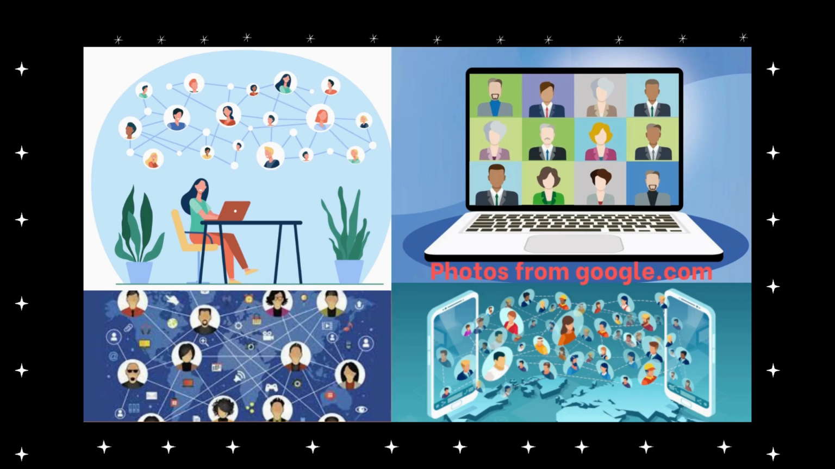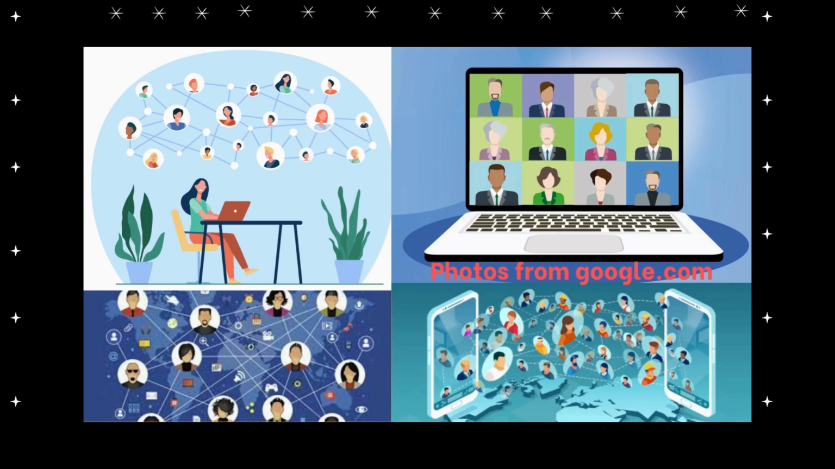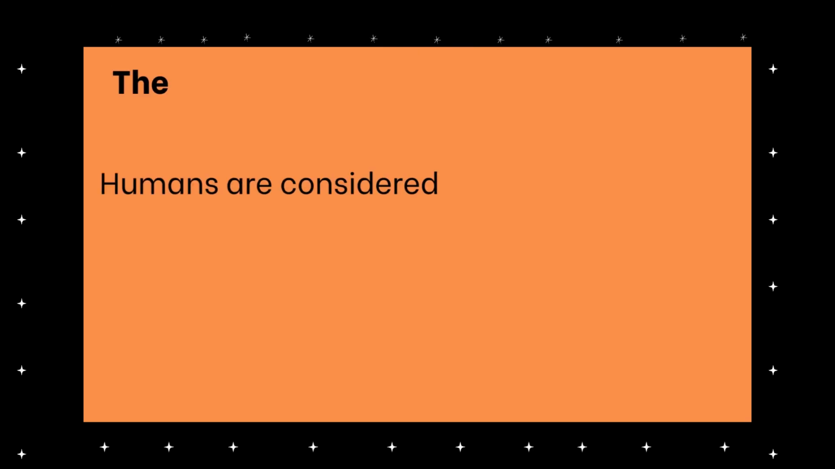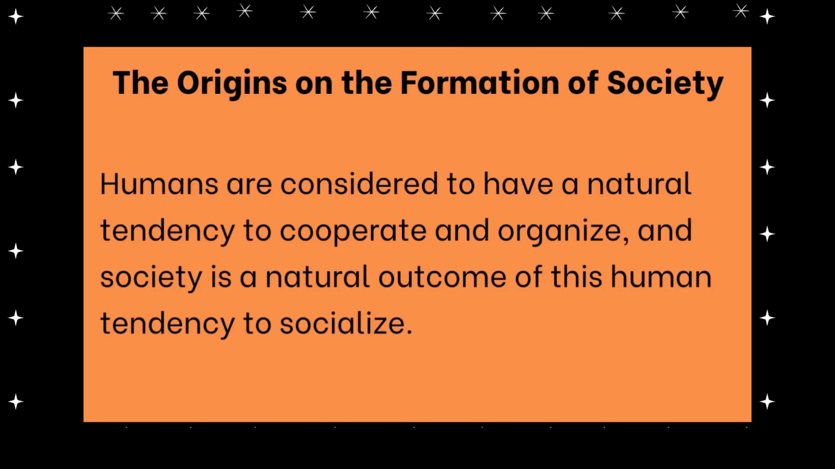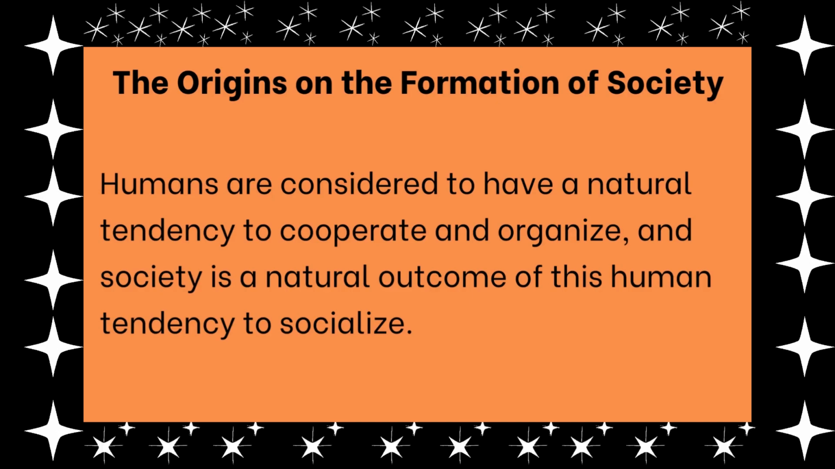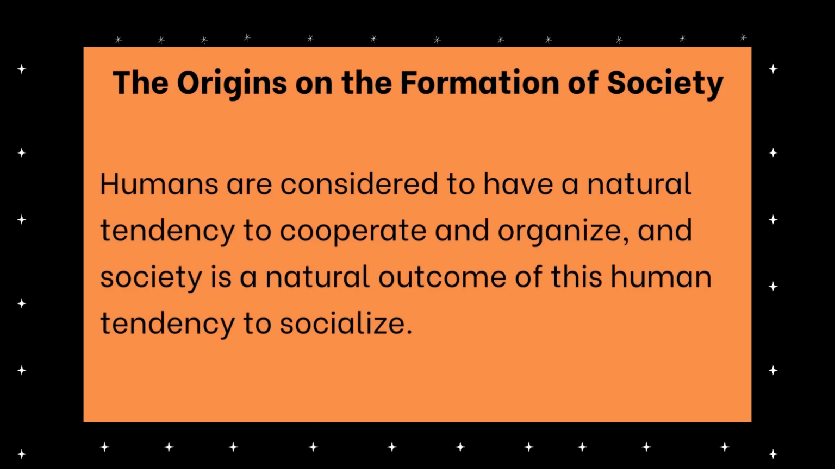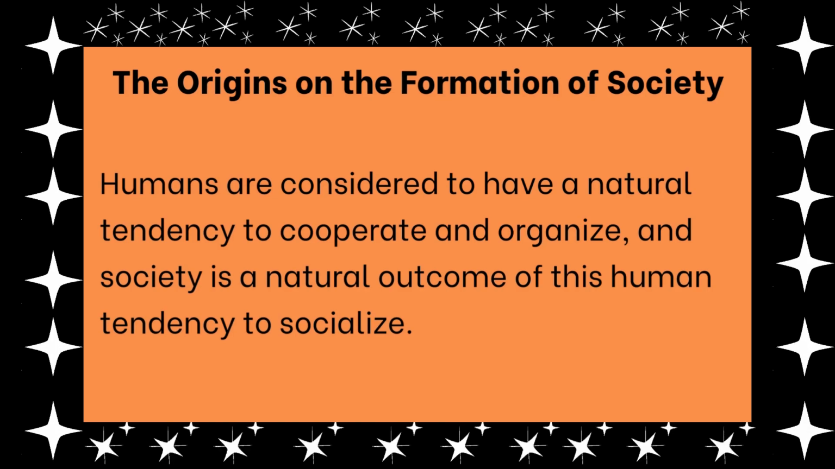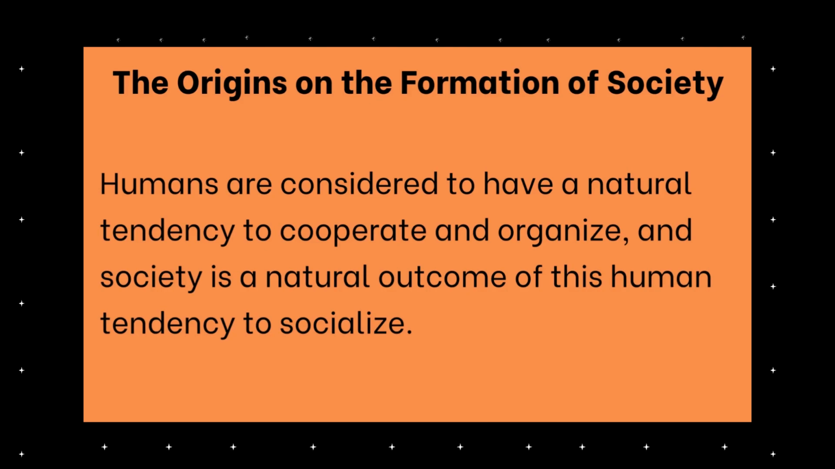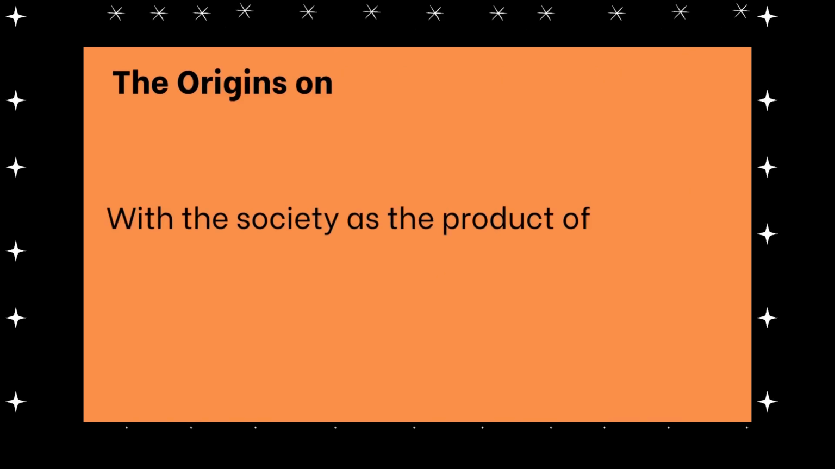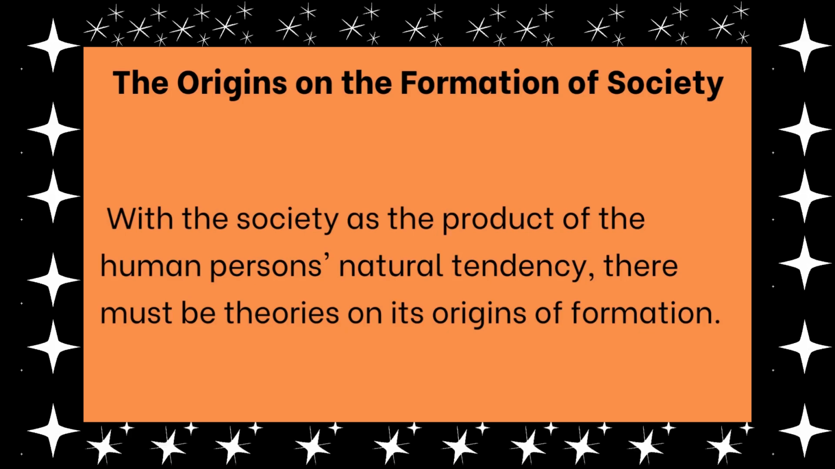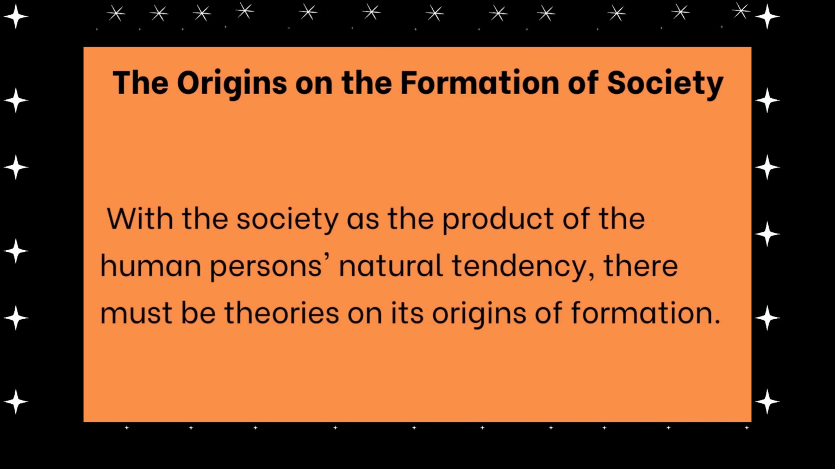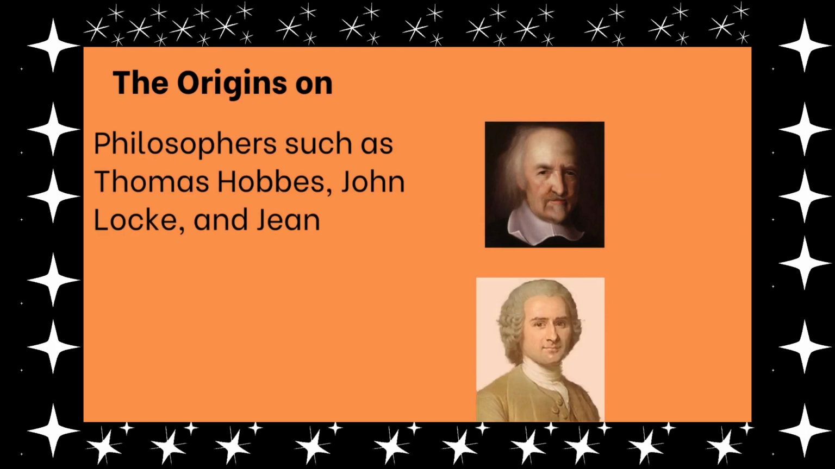Now that we already know the evolutions of society, it is also a must that we will discover how society originated. The origins of the formation of society. Humans are considered to have a natural tendency to cooperate and organize, and society is a natural outcome of this human tendency to socialize. With a society as a product of the human person's natural tendency, there must be theories on its origins of formation.